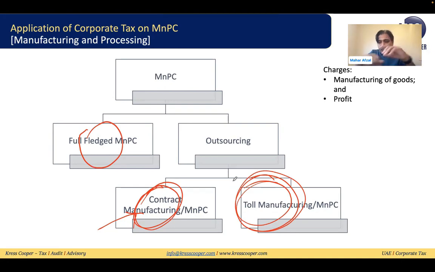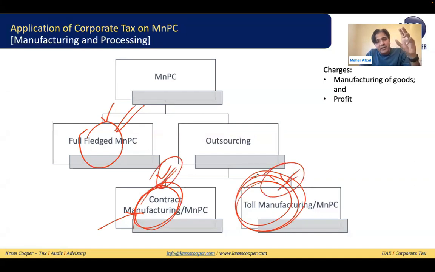So this is the manufacturing. Here the party that is winning the contract is providing manufacturing services, and here different parties are providing manufacturing services. Whenever a manufacturing company, either A, B, or C, is providing any manufacturing services, they are charging the customer. It contains two elements: one is the manufacturing cost, the second is the margin or profit on top of it.